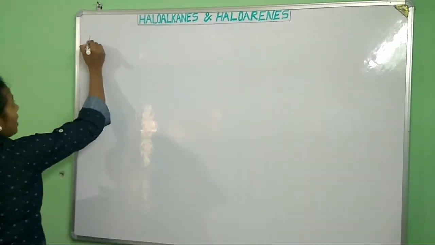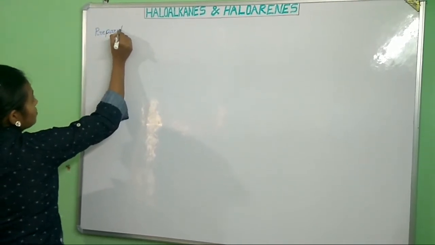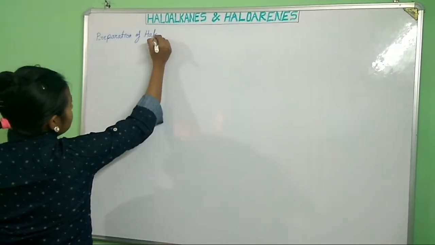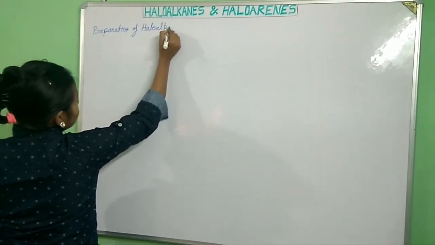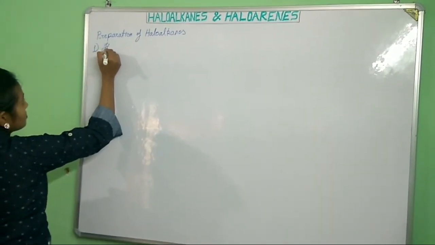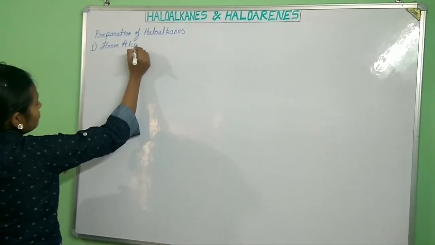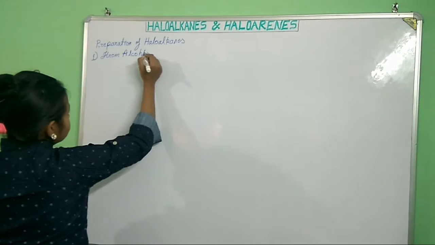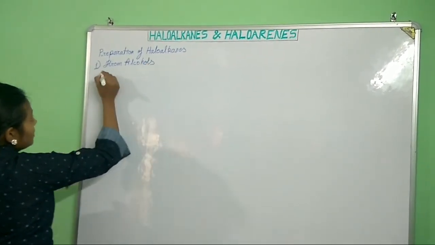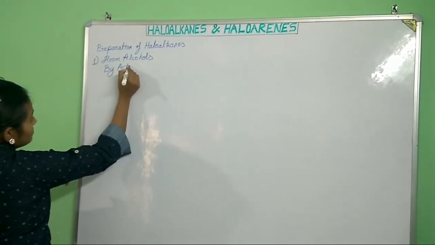We'll first look at the preparation of haloalkanes. First, from alcohols, by the action of halogen acids.